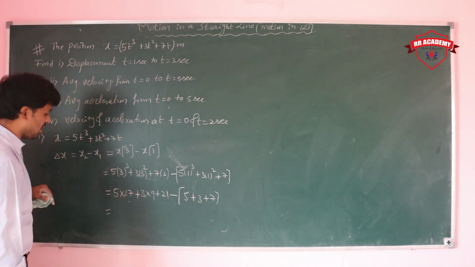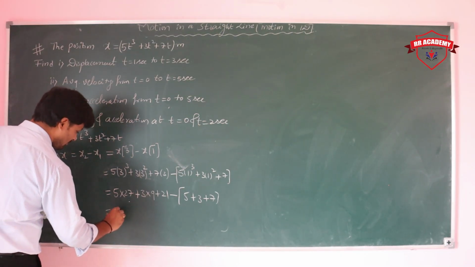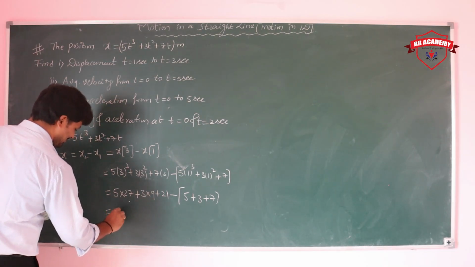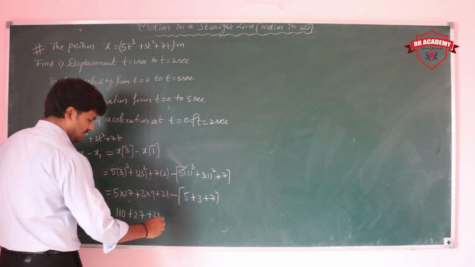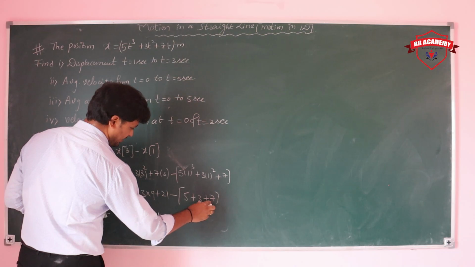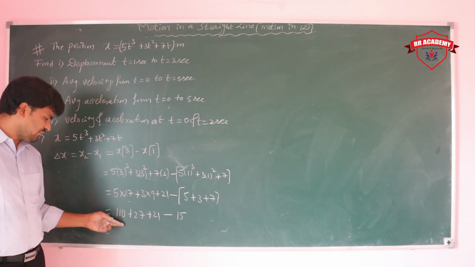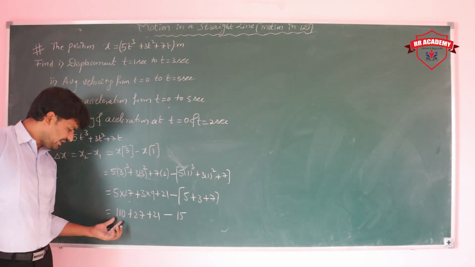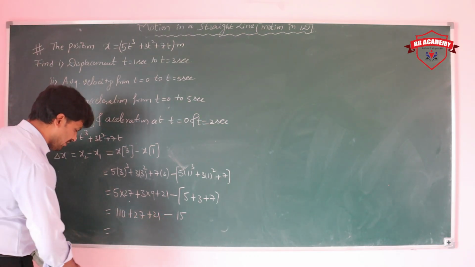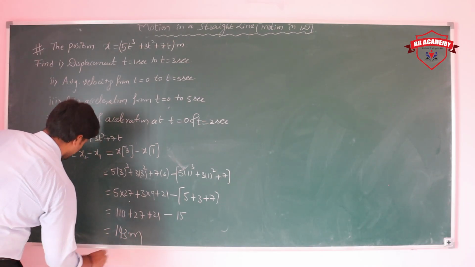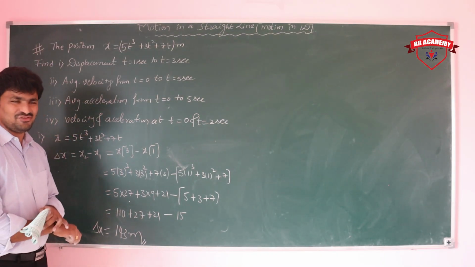So how much value are you getting? 5 into 27 is 135, plus 27 plus 7, which is 169, minus this 15. So the total value is how much? 154 meters. So the displacement is 154 meters here. This is the first.